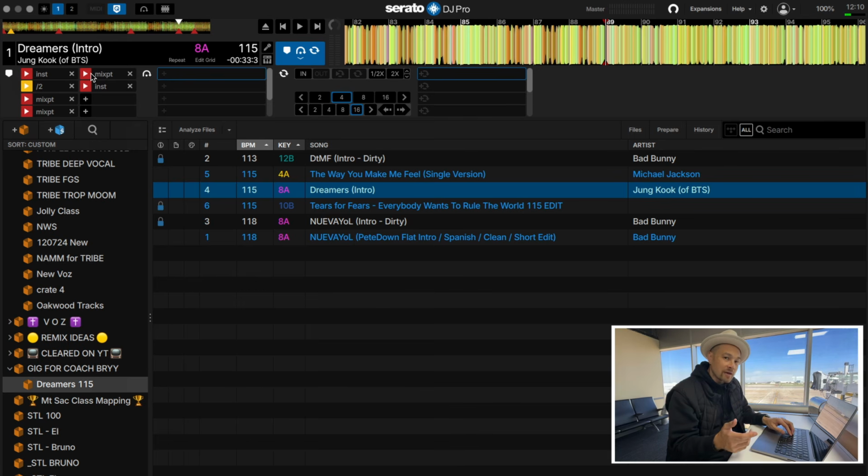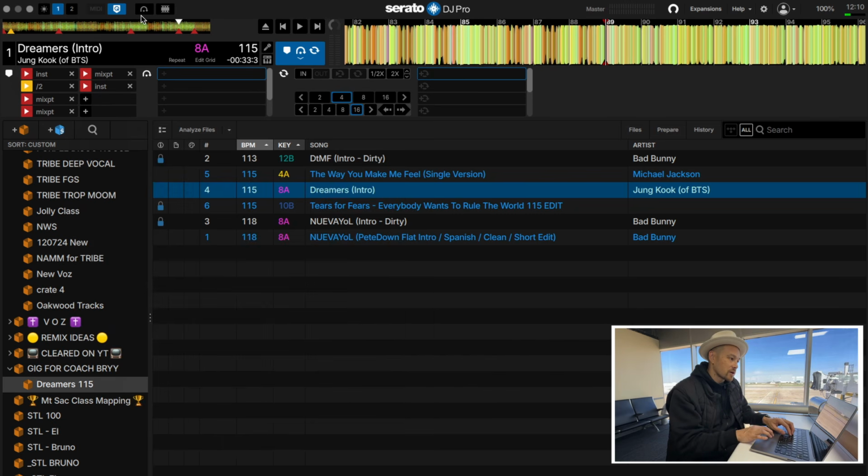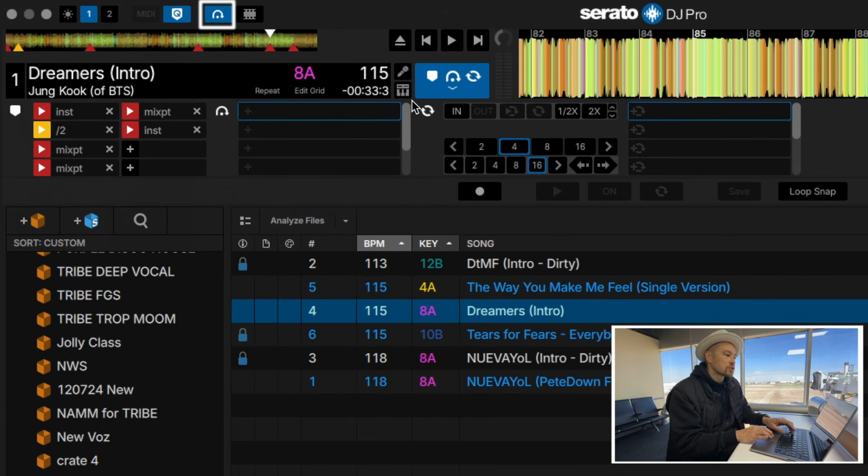Now I could do this live by hitting a hot cue, but there's a really cool feature inside of Serato DJ Pro if you have an expansion pack. If you have Serato DJ Suite, you actually will have access to this thing called Flip. It's a feature called Flip. I'm gonna go ahead and turn on Flip real quick. I'm gonna show you how we do this.